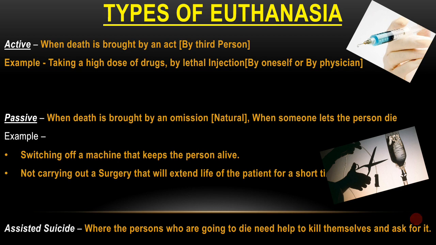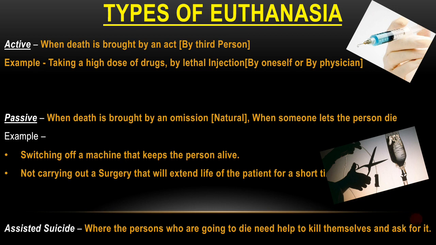And a special kind of euthanasia is assisted suicide. Suppose a person wants to finish his life, wants to commit suicide. He will go for assisted suicide, where the person who is going to die needs help to kill themselves and asks for it. Means he is asking for a particular injection: please kill me, I want to die. That we call assisted suicide, and that is also a part of euthanasia.